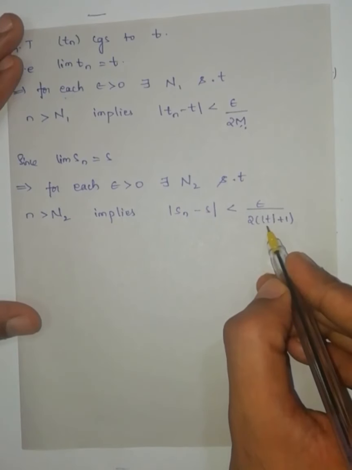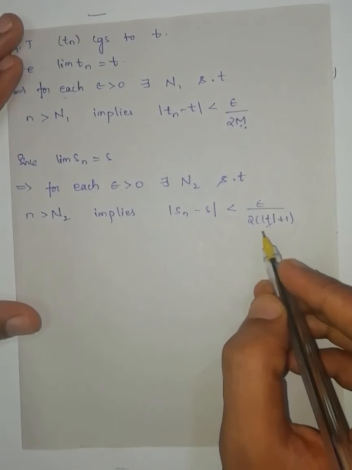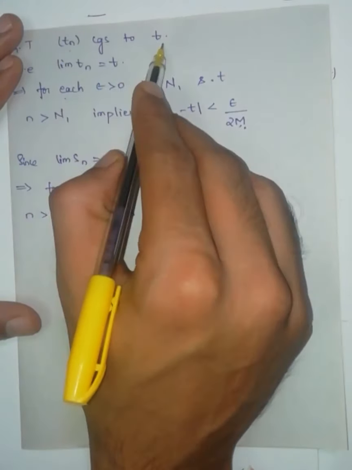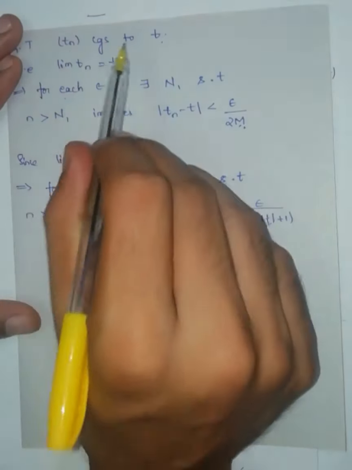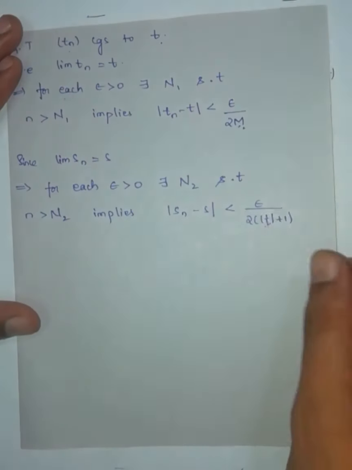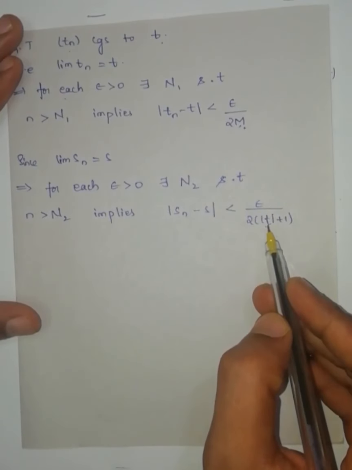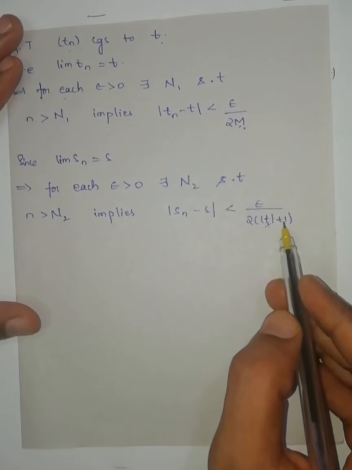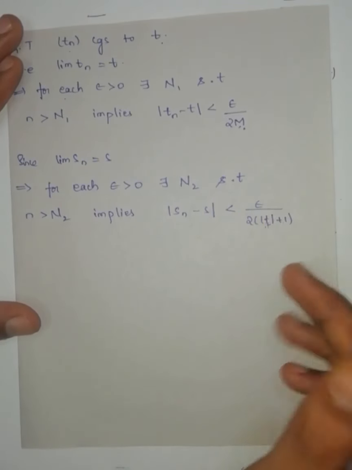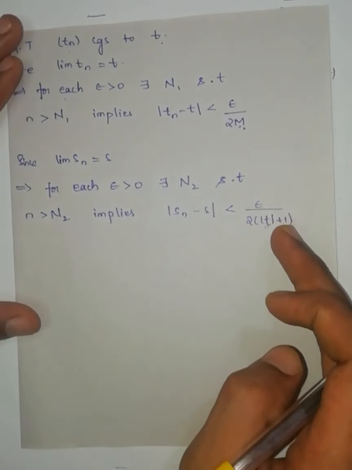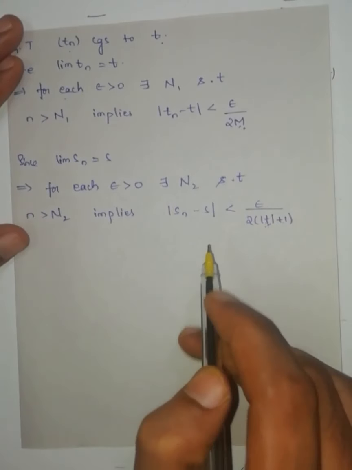But here, instead of modulus of T plus 1, if I take only modulus of T, I don't know whether the Tn sequence converges to T, but T is negative or positive or only equal to 0. If it becomes 0, if I don't take plus 1, it can become 0. So that's the reason: if T becomes 0, 0 plus 1 will become some number which is non-zero. Therefore epsilon by non-zero is a number. If I take epsilon by 0, it will become an undefined number. So that's the reason I am going to take this one.